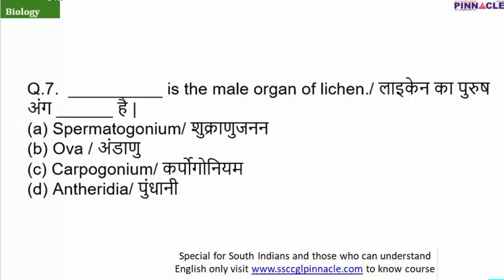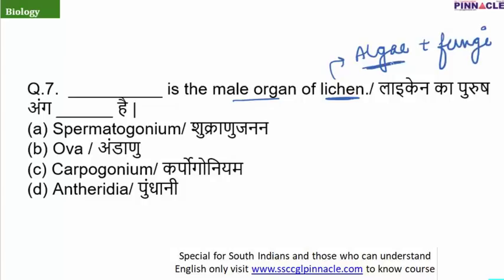Now question number 7, dash is the male organ of lichen. So first of all, what is lichen? Lichen is the symbiotic association between algae and fungi. So what are the advantages of this symbiotic association? Basically, algae prepares food for fungi, and whatever requirements are there, like nutrients, water or any kind of thing for food preparation, they are provided by fungi to the algae.